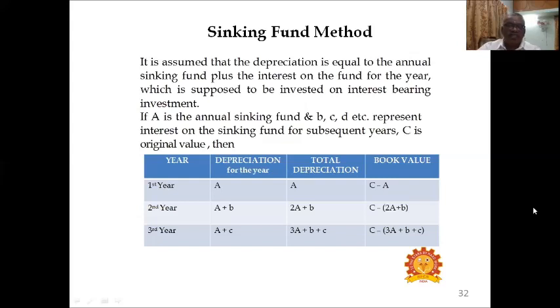Sinking fund method. How to calculate depreciation using the sinking fund method. In this method, it is assumed that the depreciation is equal to the annual sinking fund plus interest on the fund for the year. It is supposed to be invested in an interest bearing investment. If capital A is the annual sinking fund and small b, c, d, etc. represent the interest on the sinking fund for subsequent years, and capital C is the original value, then